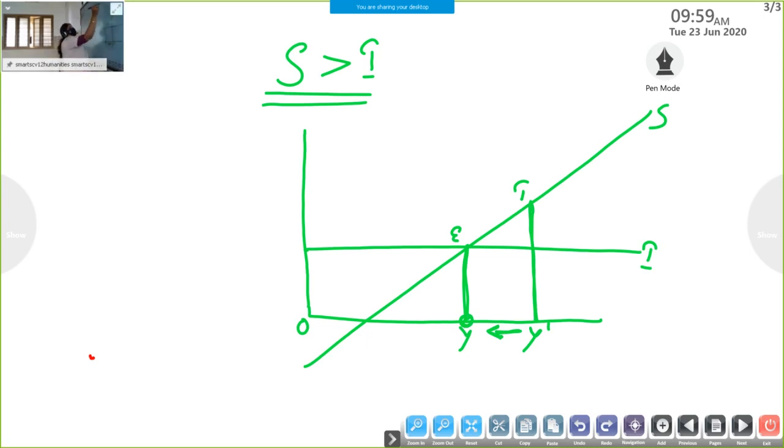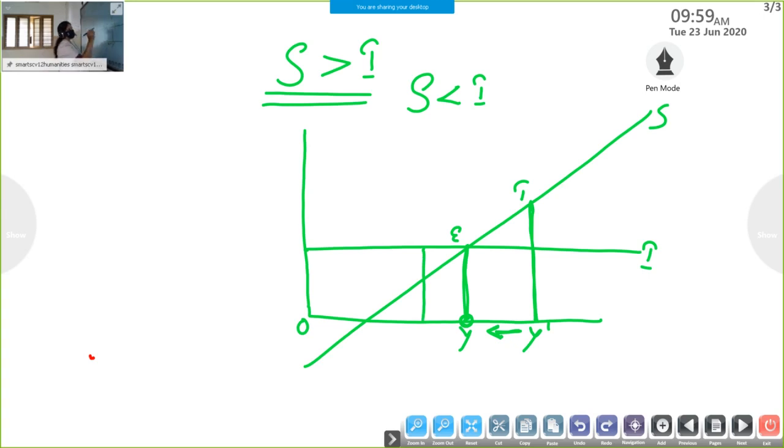Then if we consider the next situation, saving is less than investment. Saving is less than investment shows what? Households' expenditure is more than firms' investment expenditure. That means firms are getting abnormal profit. Producers are ready to produce more because now demand is more. As a result, what is happening?